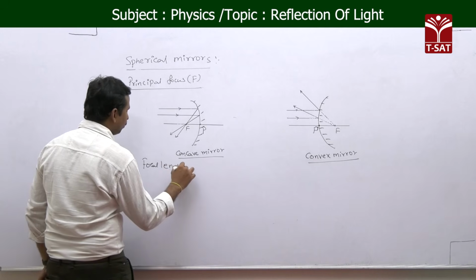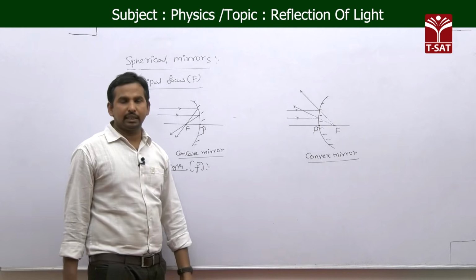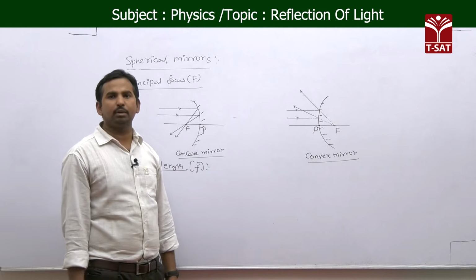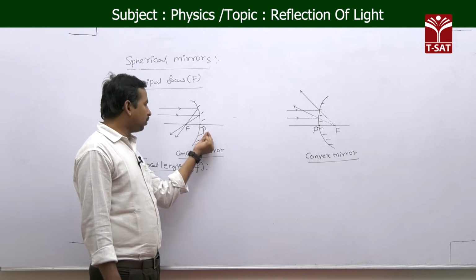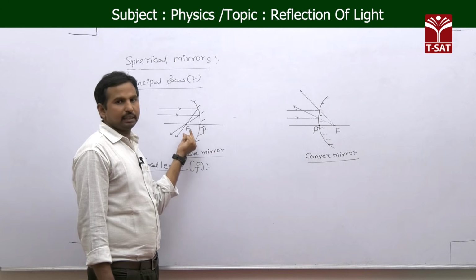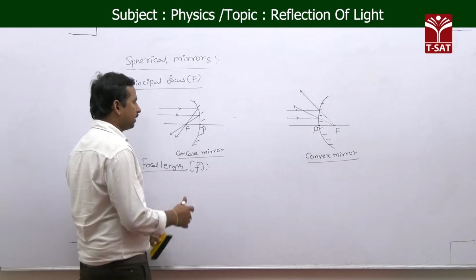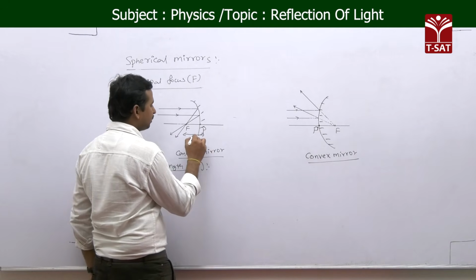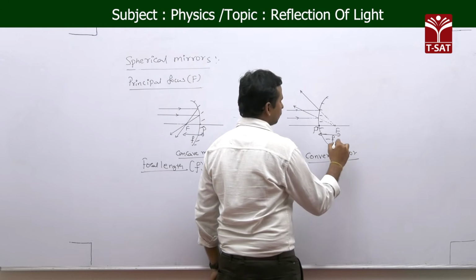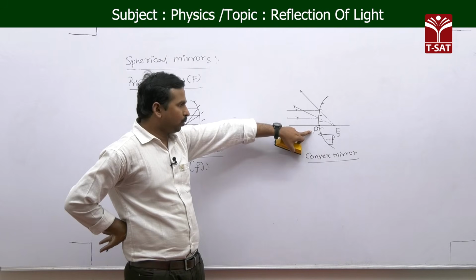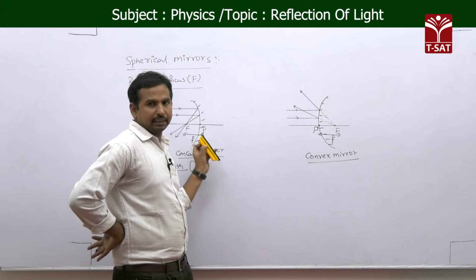Next one is focal length f. The term itself says length, and length is nothing but the distance here. Focal length is the distance between the pole and the principal focus. The distance between the pole and the principal focus, we call that the focal length, this distance. Here for the convex mirror, this distance. The distance between the pole and the principal focus, that only we call the focal length.